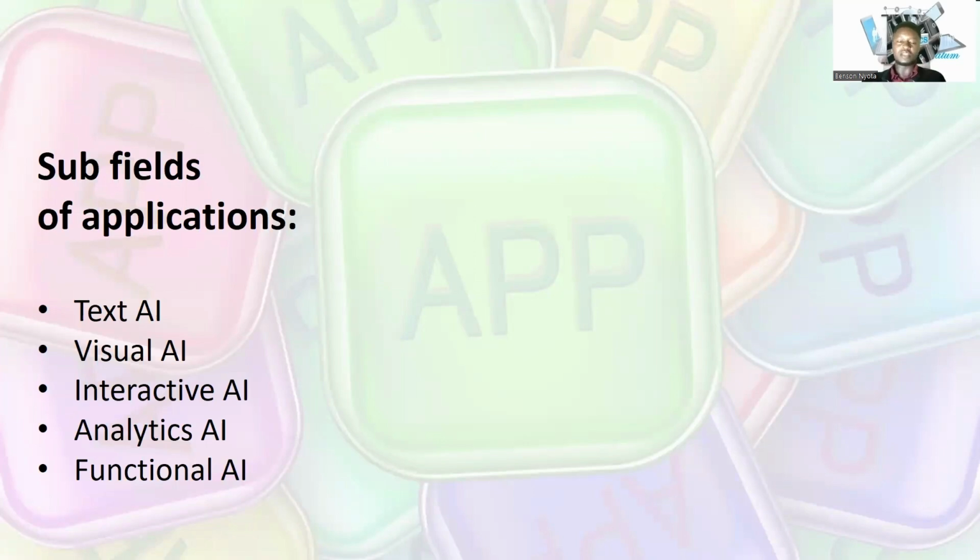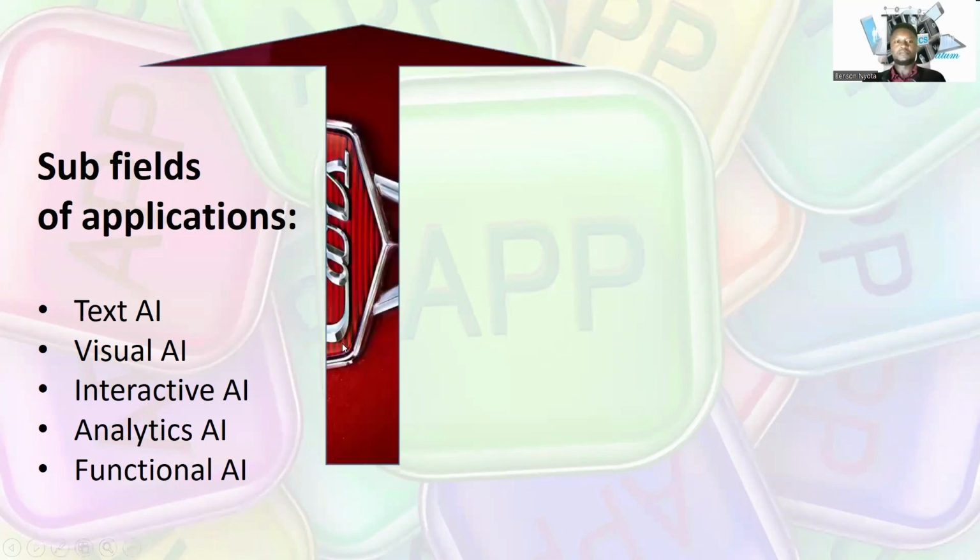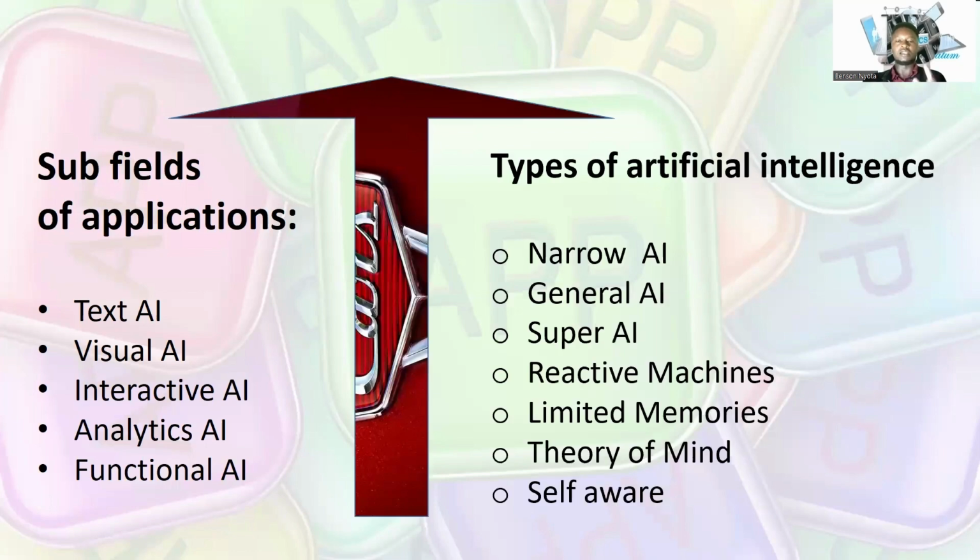And getting to the types of artificial intelligence, there is narrow AI, general AI, super AI, and reactive machines. Then we have limited memory, theory of mind, and even self-aware. These are different types of artificial intelligence cases in our day-to-day life.